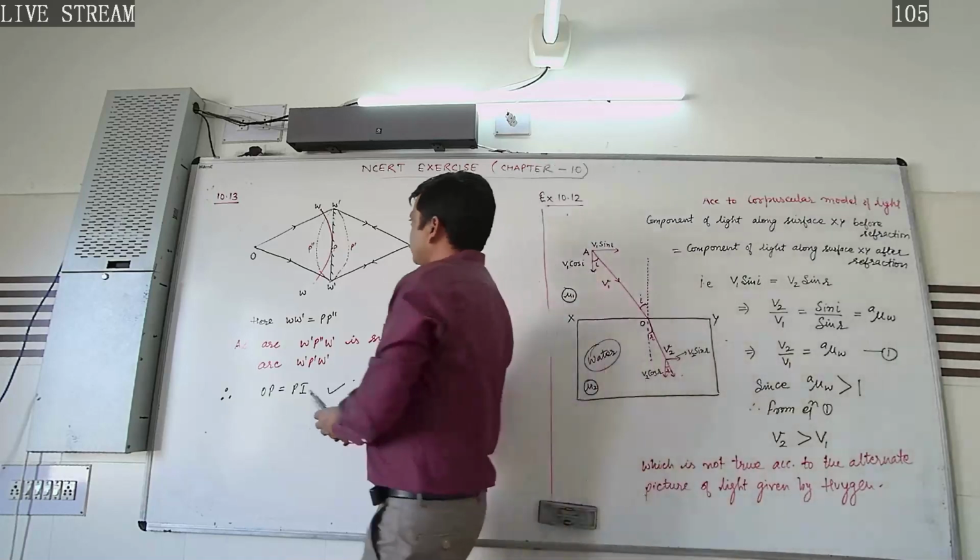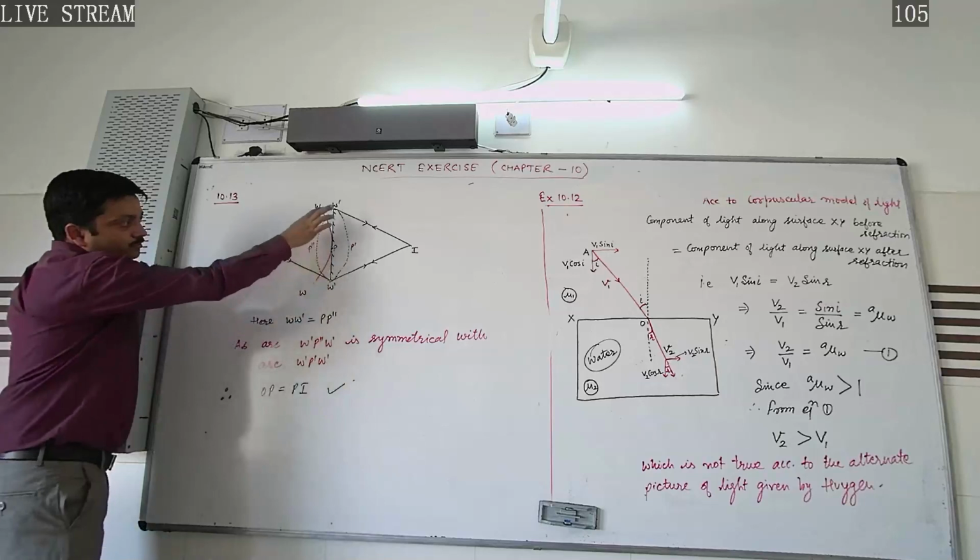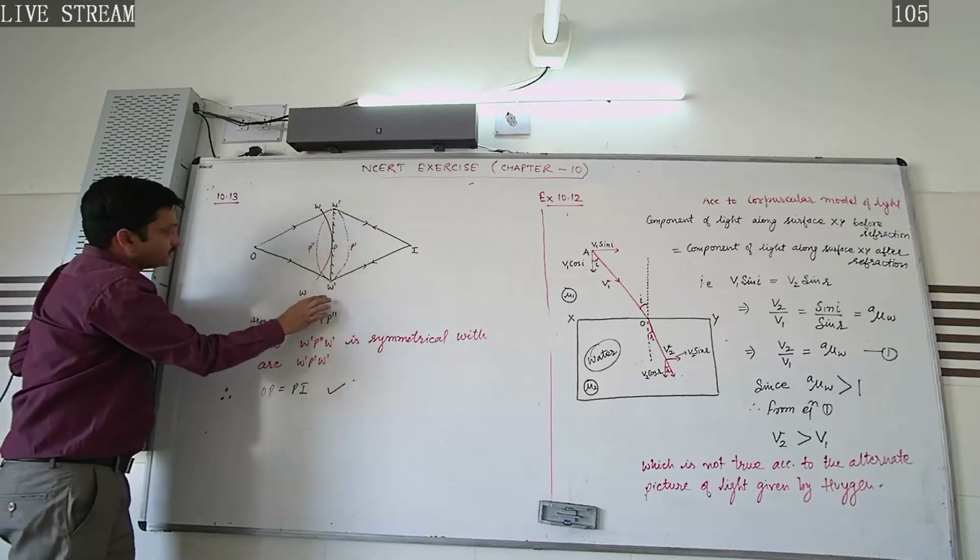Once again repeating. Let us consider an object is placed in front of the plane reflecting surface.